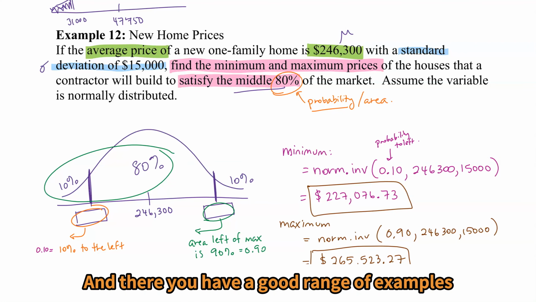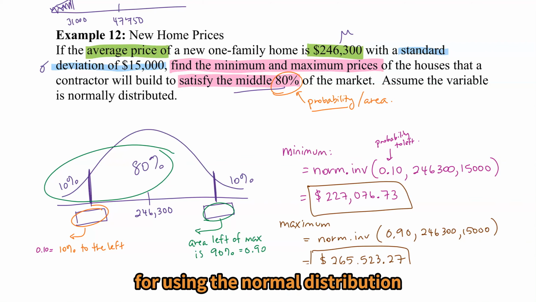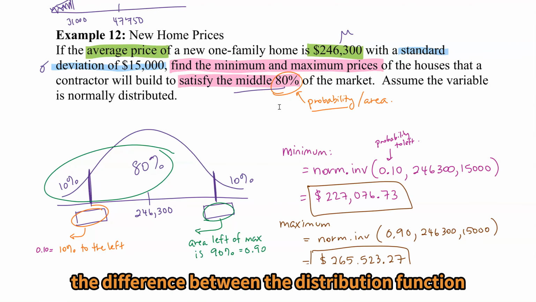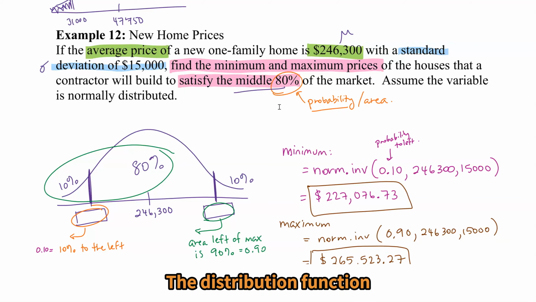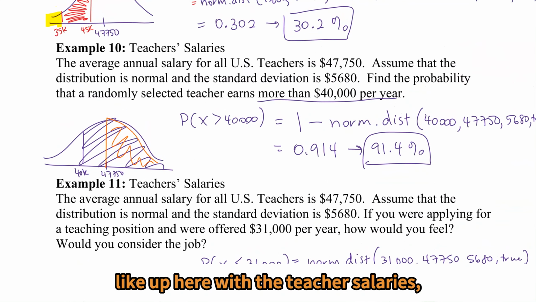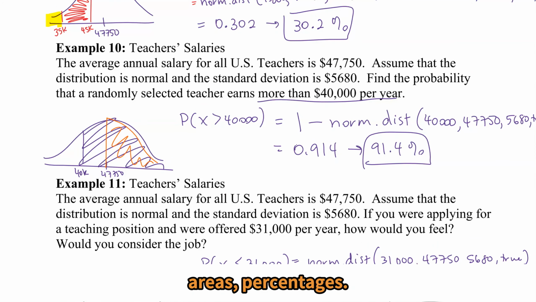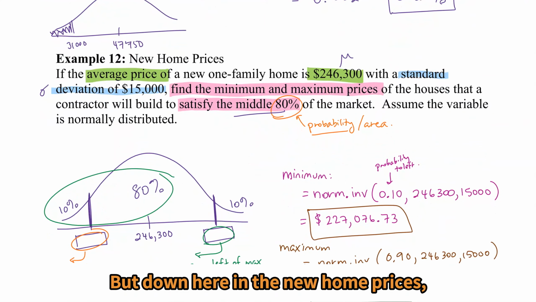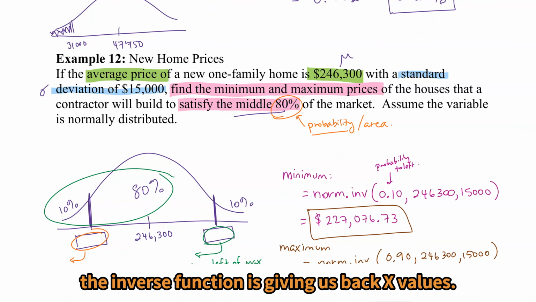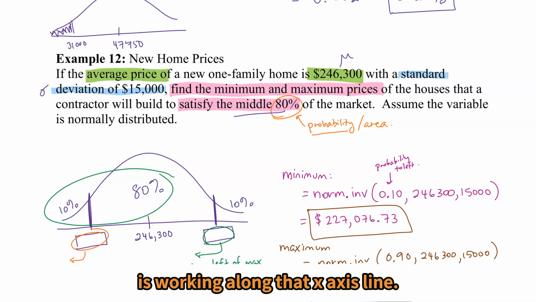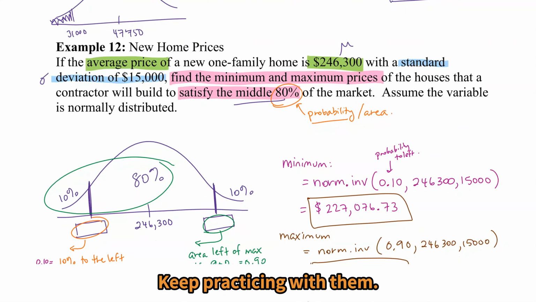And there you have a good range of examples for using the normal distribution to calculate probabilities and to find x values that correspond to probabilities. Keep in mind the difference between the distribution function and the inverse function. The distribution function, like up here with the teacher salaries, gives us back probabilities, proportions, areas, percentages. But down here in the new home prices, the inverse function is giving us back x values. We would never do a 1 minus norm inverse function because the inverse function is working along that x-axis line. Keep practicing with them.